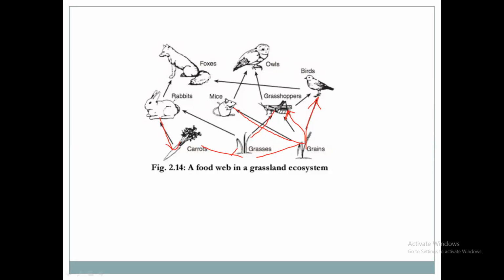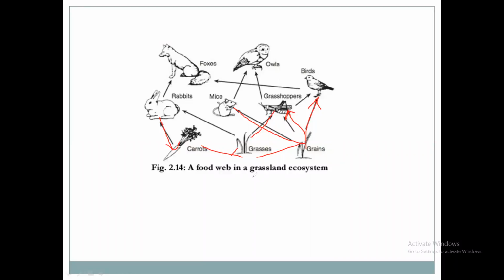Again, this rabbit will be consumed by fox. Okay, this is their food. Then again, birds will be consumed by fox. That will be consumed by this, it will consume this mouse or grasshopper. So it forms a web. They are interconnected with each other, interlinked with each other.